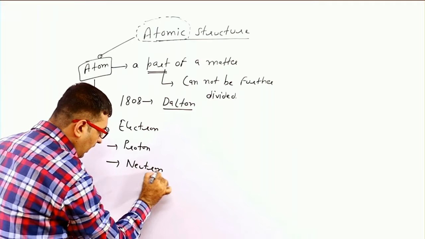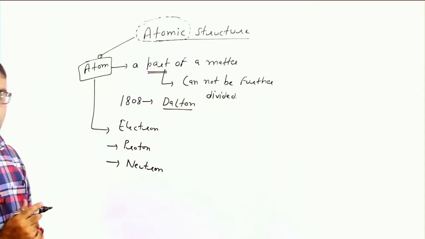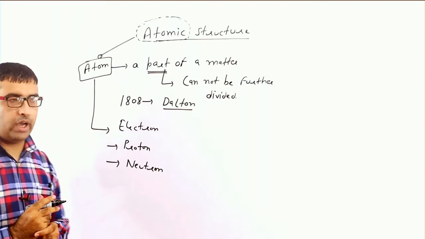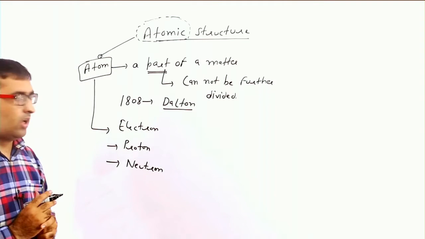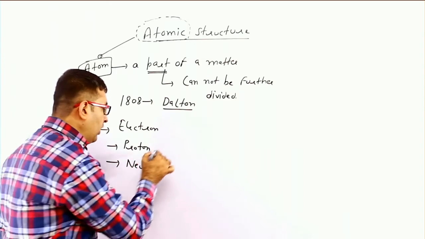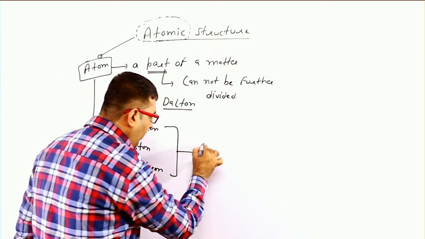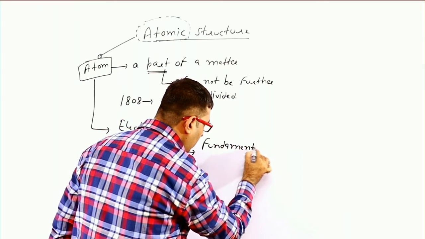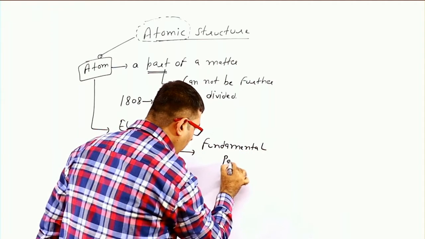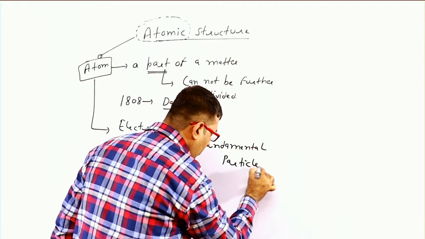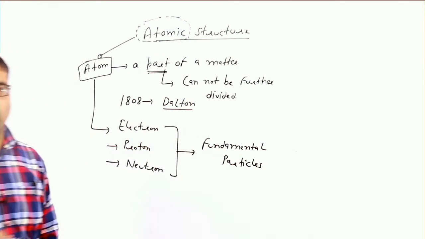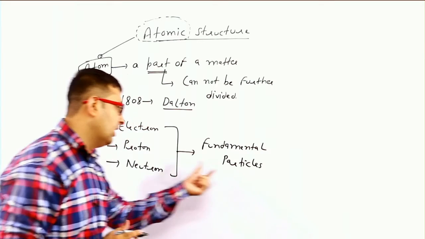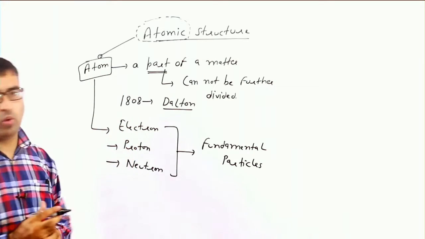Further, after later discoveries, we know that electron, proton and neutron combine to form an atom. Here electron, proton and neutron are fundamental particles of a matter or of an atom.